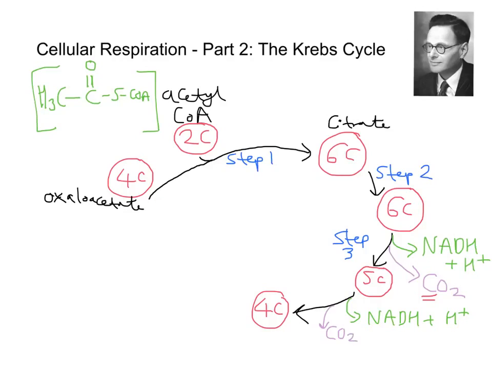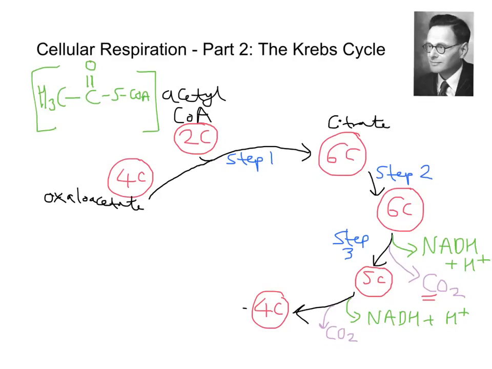So we've lost the carbon through the formation of CO2, so we're giving out CO2 in this process. And again, we've oxidized the 5 carbon compound to 4 carbon compound because we've produced NADH. So NAD has been reduced to allow us to do this step. Now this is where things get a little bit interesting.